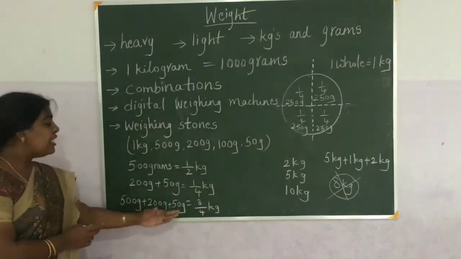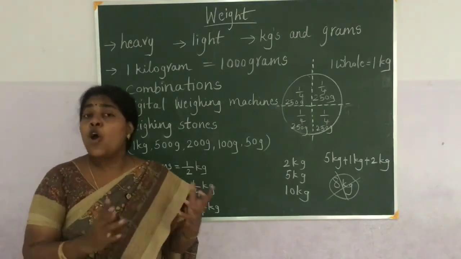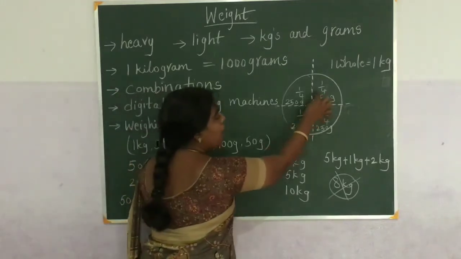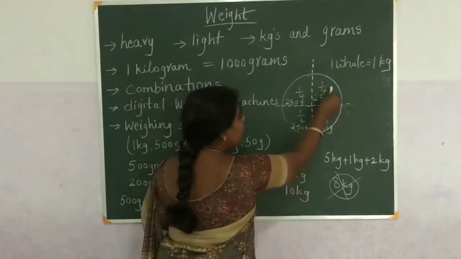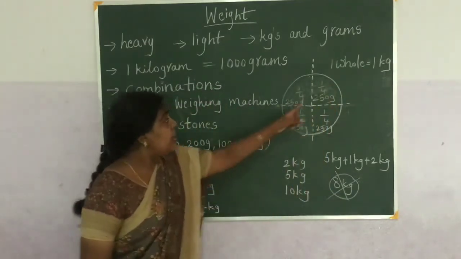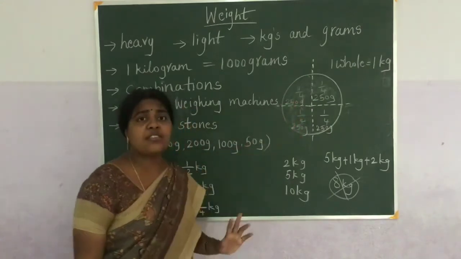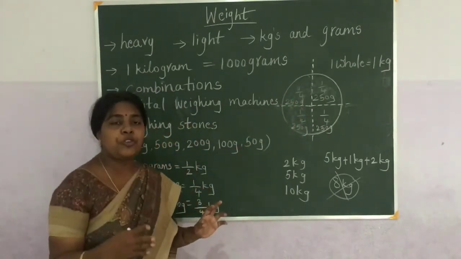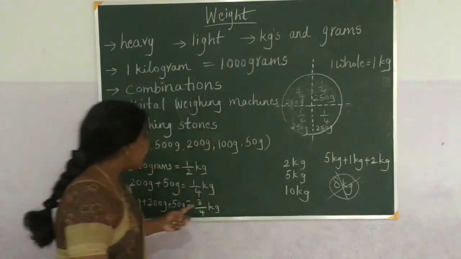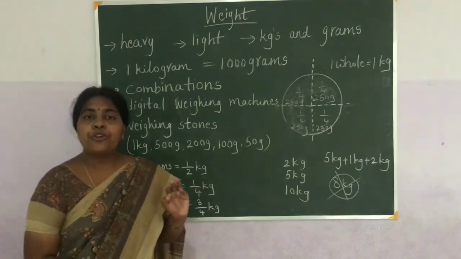Now coming to 3 by 4th kgs. So 3 by 4th kgs means how many grams? Here 3 by 4th means 1, 2, 3. So these 3 parts make 3 by 4th kgs. First, 1 by 4th means 250 grams. This is 250 and this is 250. 250, 250, 250, how much? 750 grams. So 750 grams means it is 3 by 4th kg.